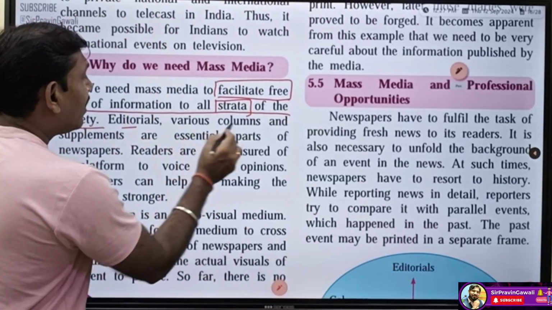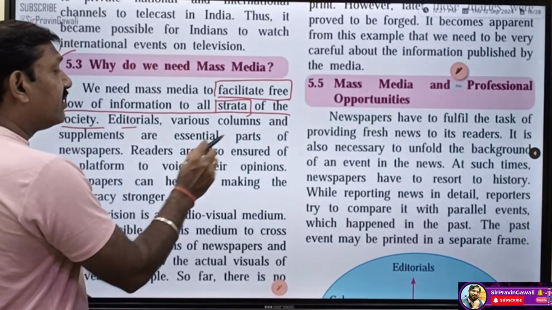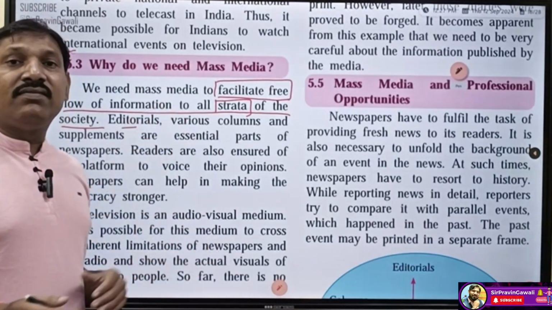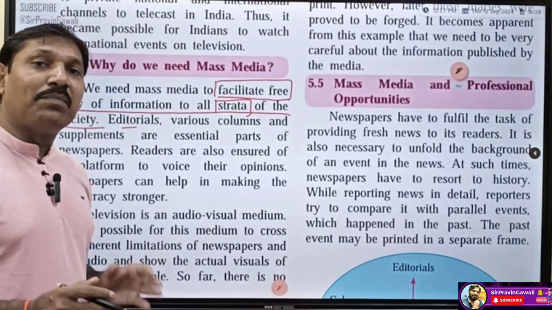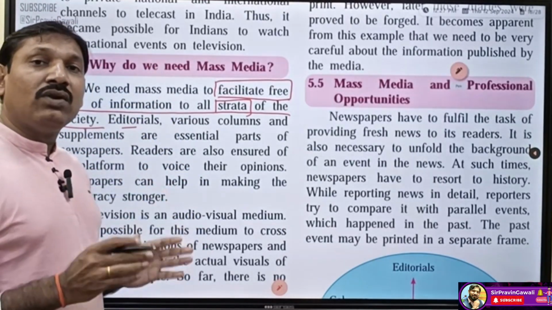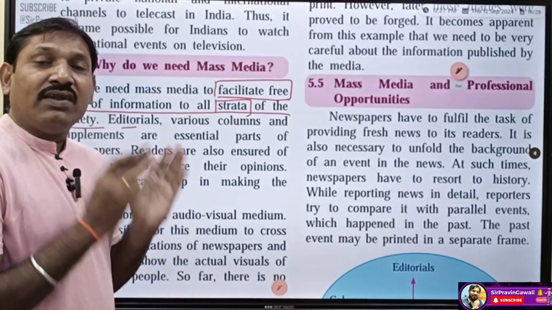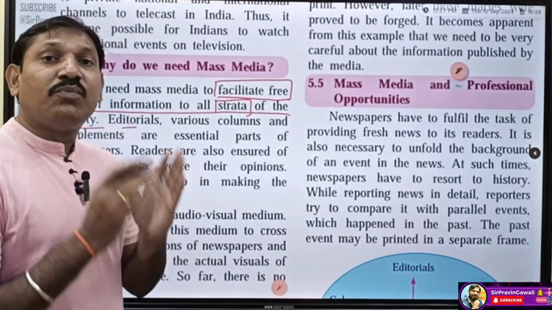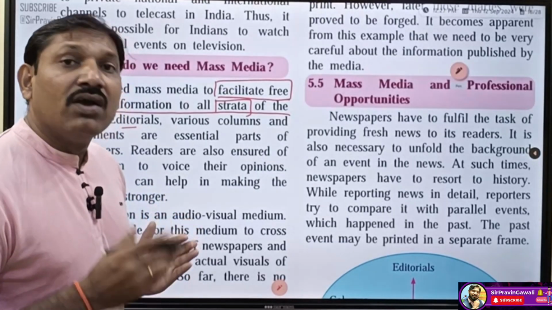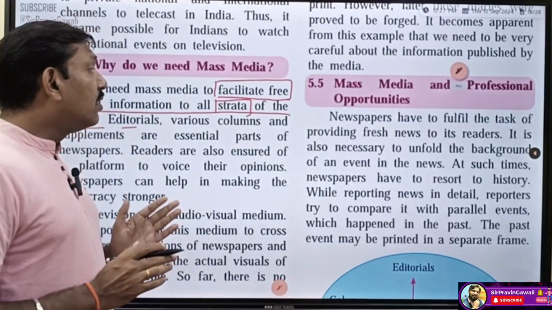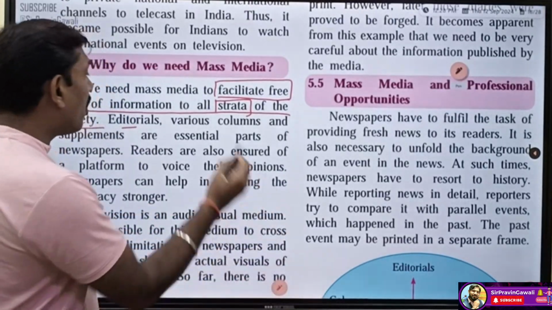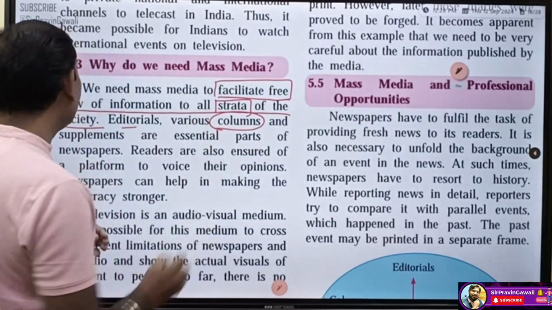Now editorials, various columns and supplements are essential parts of newspapers. If you open any paper, you will see different kinds of columns related to different subjects, for example political column, editorial column, sports column, cultural column. These are the places where we get particular information or news about a subject.